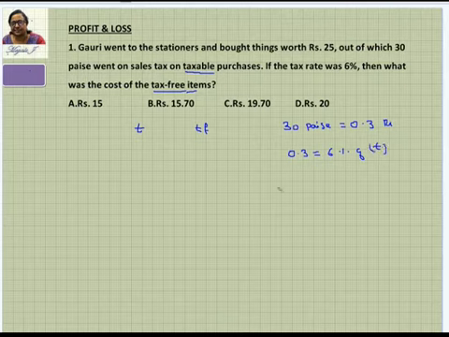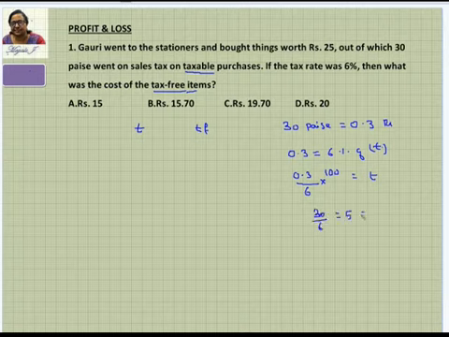I'll put it as T, and the other is tax-free. Find out what this T is. So 0.3 divided by 6 over 100, the 100 will come up, equals T. When you calculate, this is 30 by 6, which is 5, that is T. So the taxable purchases is 5.